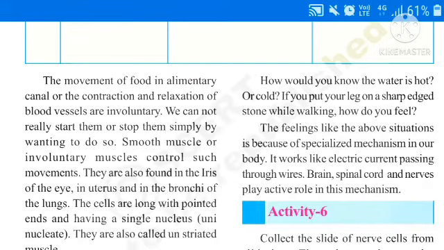It sends the information back to the sense organs. For this, our body contains one specialized mechanism that is called nerve system. It consists brain, spinal cord, nerves. These three parts play an active role in this mechanism.